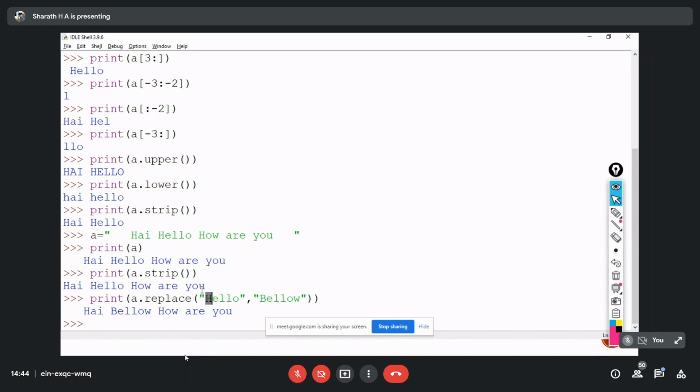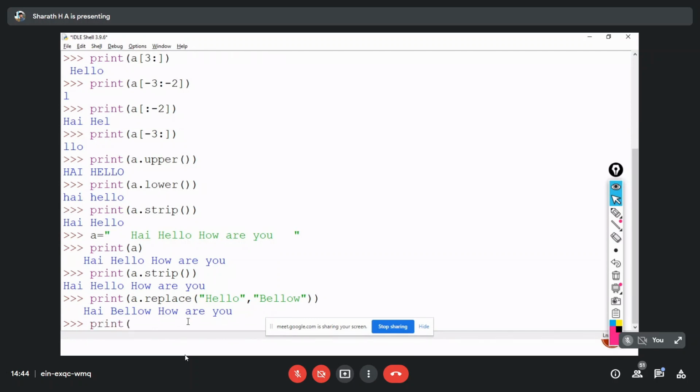Here I had given capital H, here also I had given capital H, right? So in the argument also I have to give the same case letters. If I give a different one, it won't replace that value. So I will show you that also.